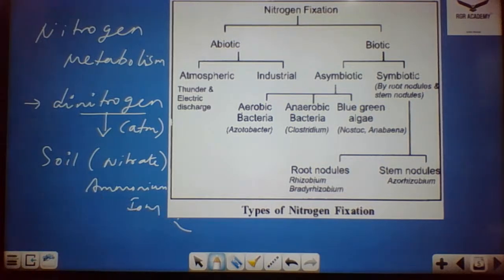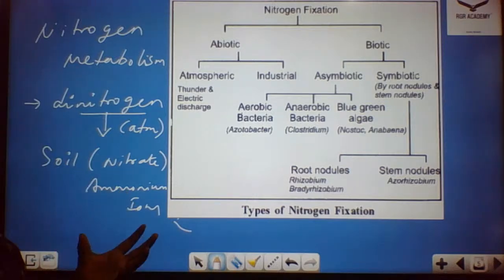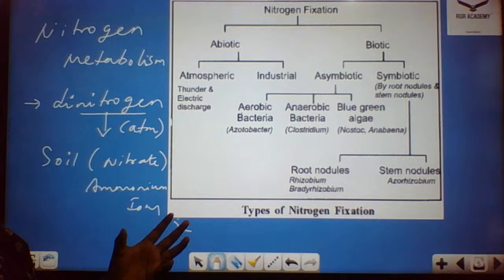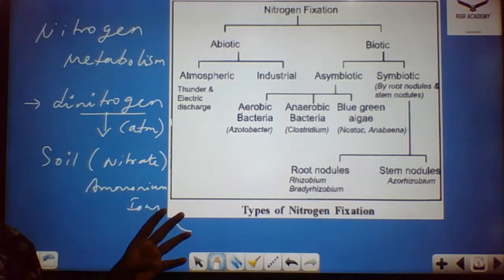As plants cannot directly take the dinitrogen present in the atmosphere, it has to be converted into the form of nitrate, or into the form of ammonium ions, that is NH4. So the supply of nitrogen is maintained by means of a cycle that we call the nitrogen cycle.